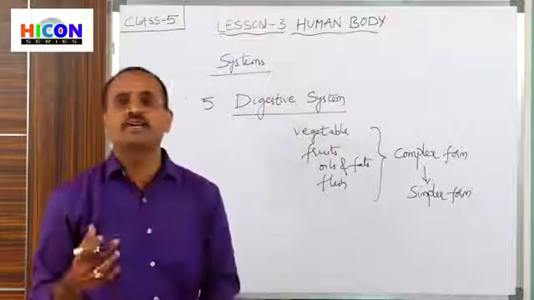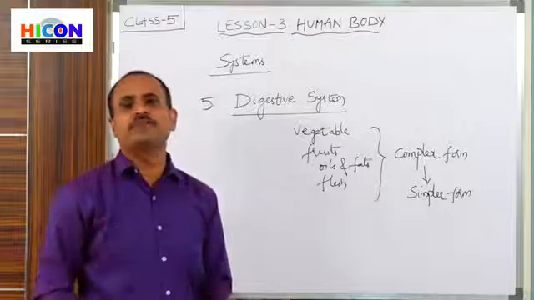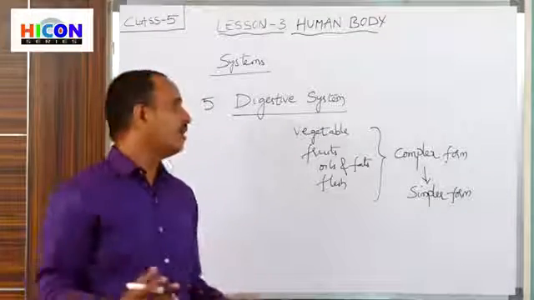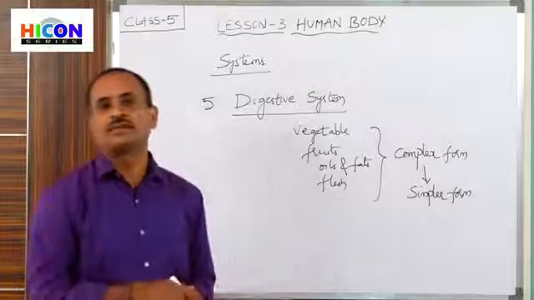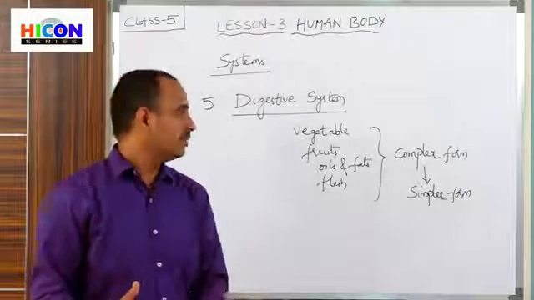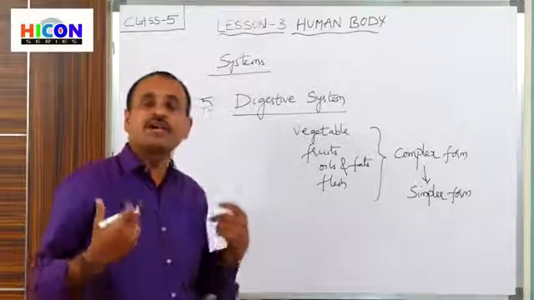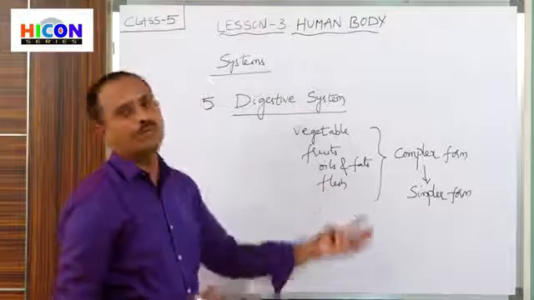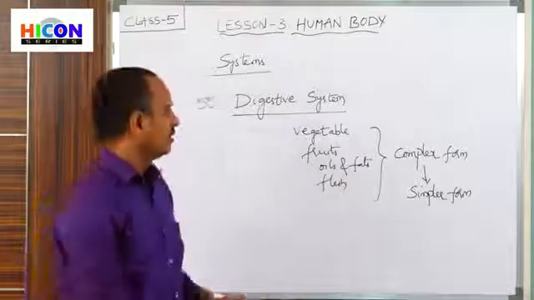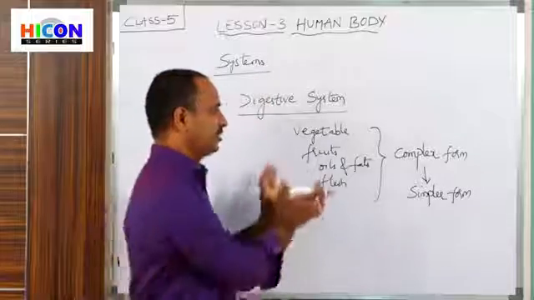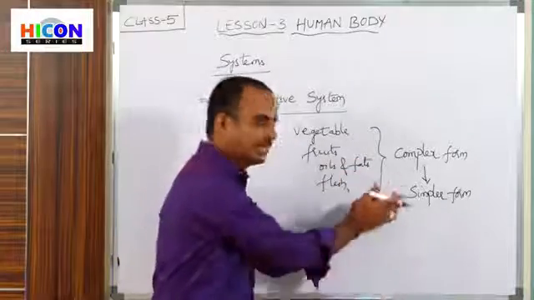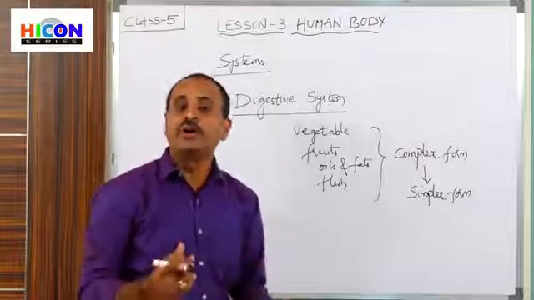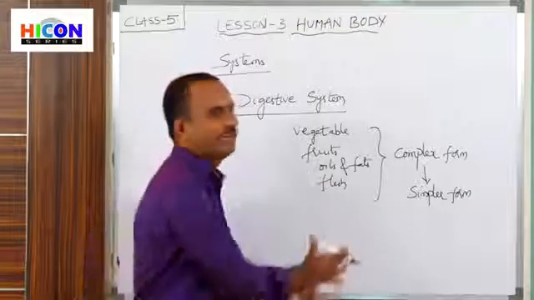So children, do you understand? We will eat different types of food items. All those food items which we eat every day are in complex form. Complex form means our body does not absorb nutrients present in them directly. The substances which are in complex form should be changed into simple form. Then only our body will absorb nutrients from the food items.